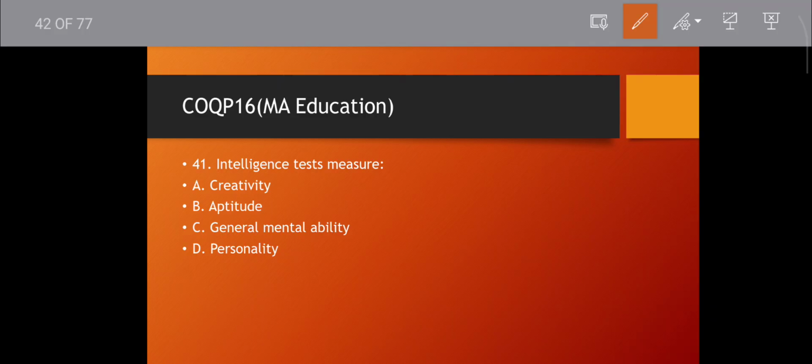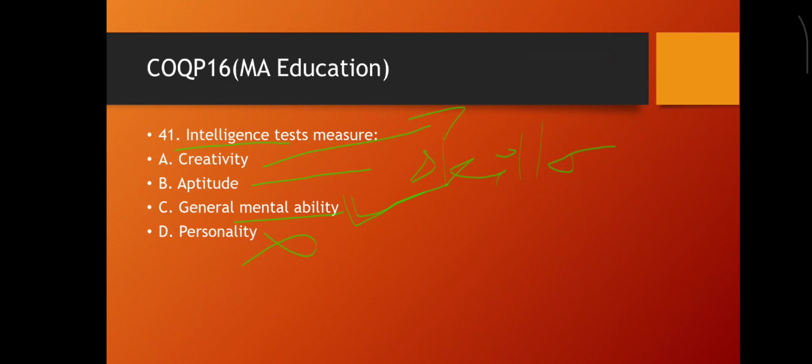Question number 41. Intelligence test measures what? Creativity, aptitude, general mental ability, personality. Aptitude means skills. Creativity obviously has its own test, and we can discuss the conceptual clarity of creativity later. General mental ability, obviously, will be the correct answer. Then move to the next question.